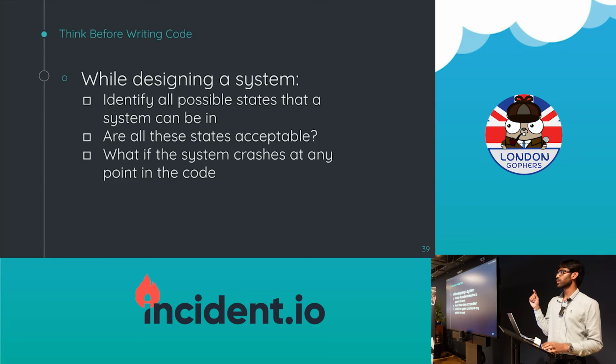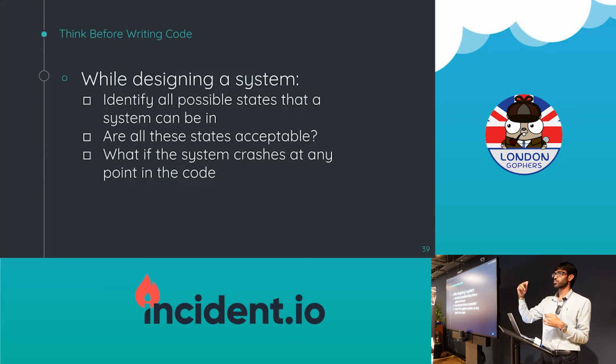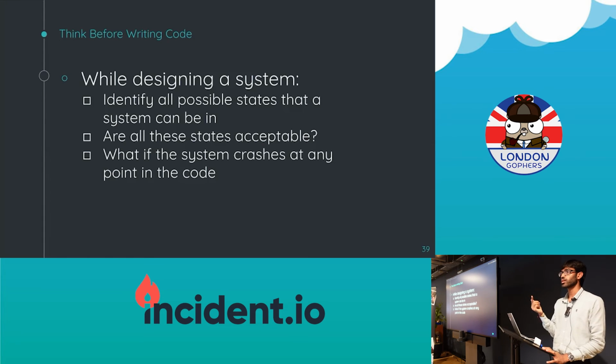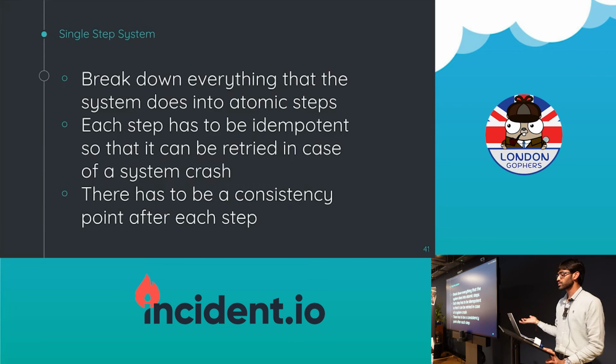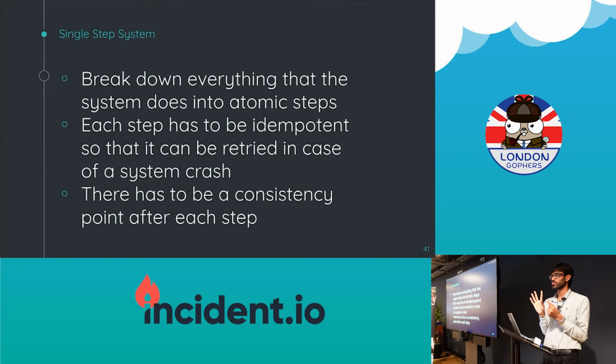This is a little exercise that I do every time I'm building something. If I have a piece of code, I ask, what if my system crashes right after this line of code? What if my system crashes in the middle of executing this line of code? You ask these questions and see how your system is going to recover from that situation. If you do that exercise, you're mostly good to go. So take your system and break it down into small steps. Each step has to be atomic, and we'll see an example using Differ. Each step has to be idempotent. Atomic and idempotent will give you most of what you want.